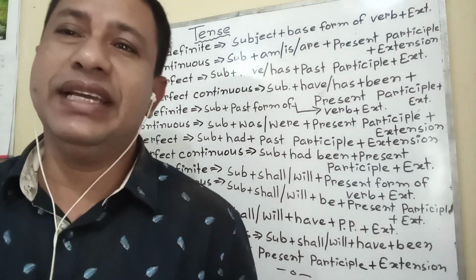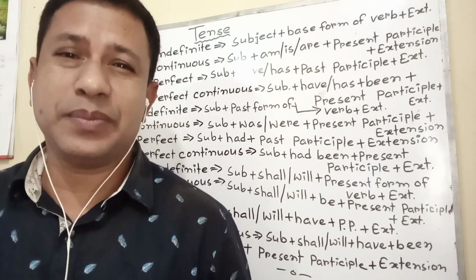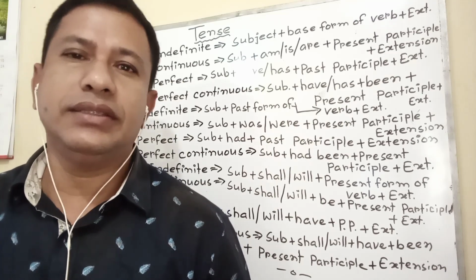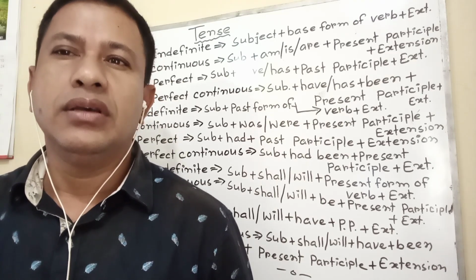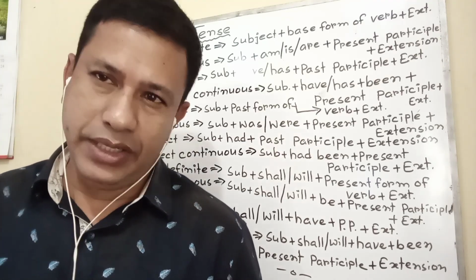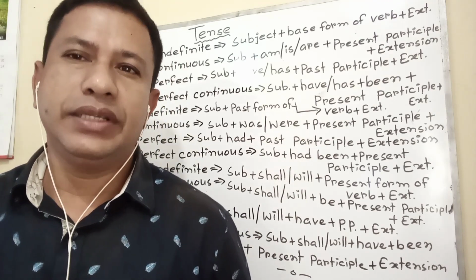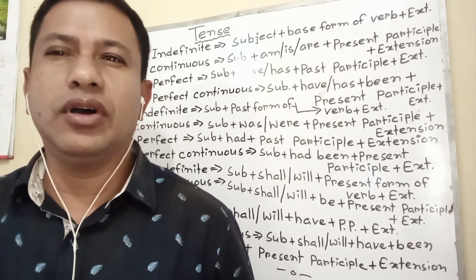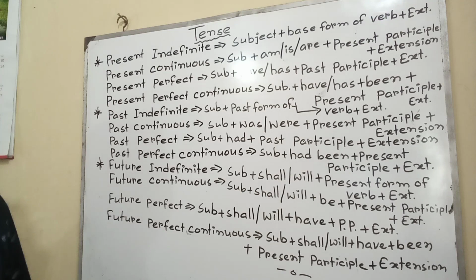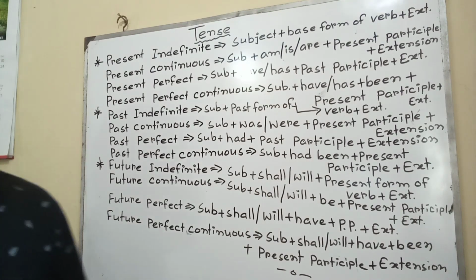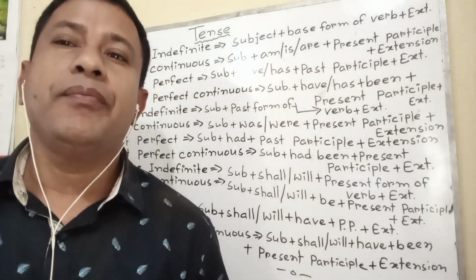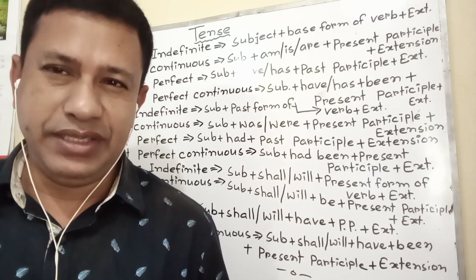Tense. What is tense? Tense is a category that expresses time reference, or you can say that tense is the time of activity. Again, you can say that tense is the time of completion of any activity. Tense is categorized into three kinds at first: present tense, past tense, future tense.